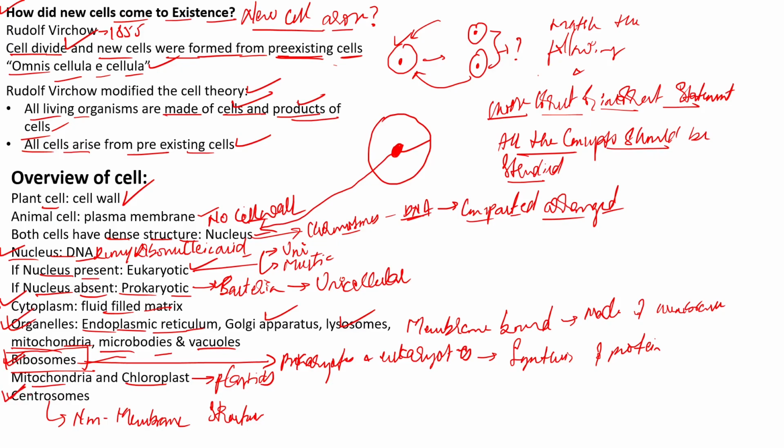They are non-membrane structures. And the centrosomes are exclusive structures, that is, they are not found anywhere else except in eukaryotes.